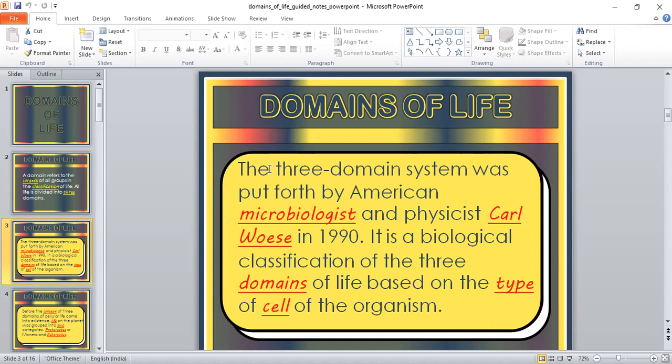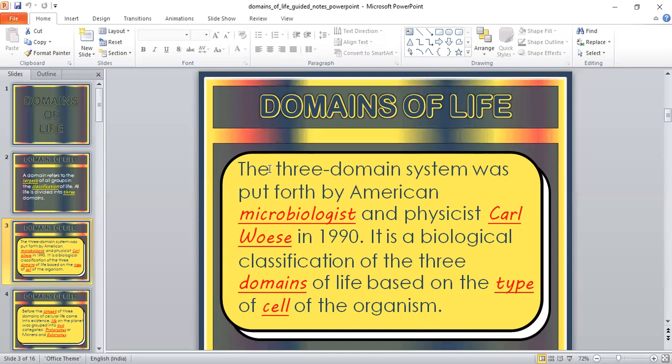Microorganisms cannot be correlated to any other organization of life. So he used three domains of life for the classification of microorganisms and of the various living organisms.